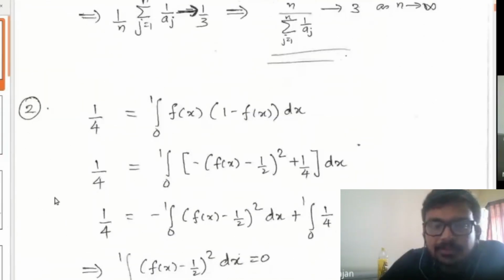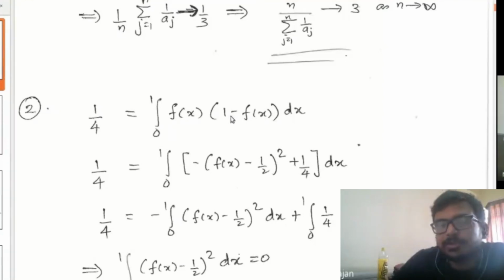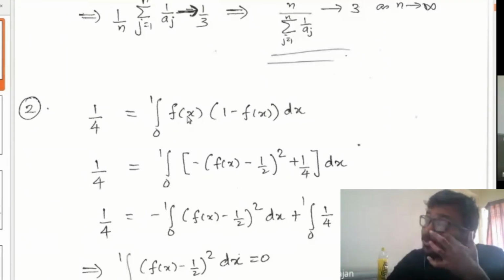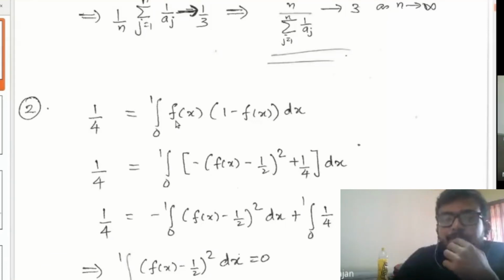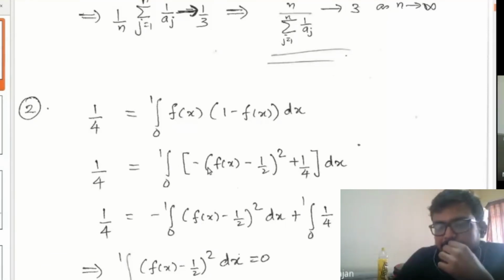See, the given is 1 by 4 equals integral 0 to 1 of f of x into 1 minus f of x. What I did is expand the bracket, so it will be f of x minus f of x the whole square. Then you add and subtract 1 by 4, and you can make this integral into this form: minus f of x minus 1 by 2 the whole square plus 1 by 4 dx.